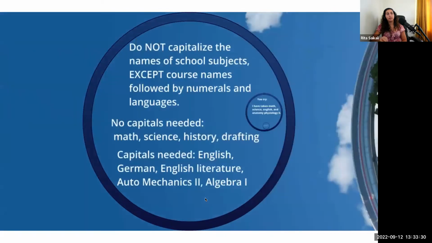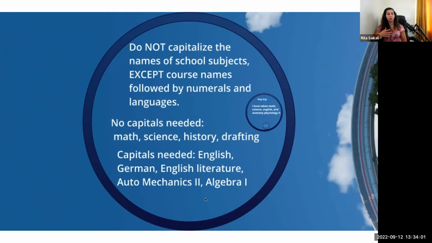All right. Do not capitalize the names of school subjects, except course names followed by numerals, and languages. So for example, if you're taking a math class, you say, I'm taking math. Math is not capitalized. However, if you're saying I'm taking Math 1A, then the M is capitalized because that's the proper name of the course.